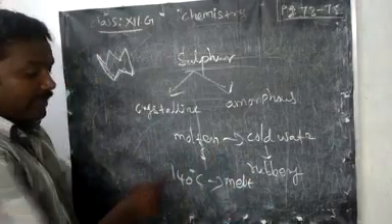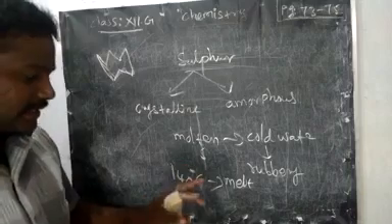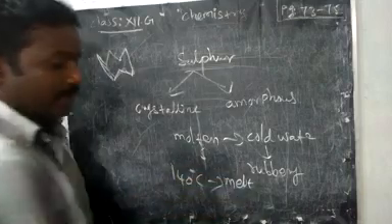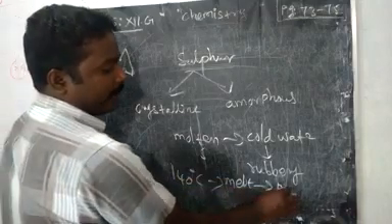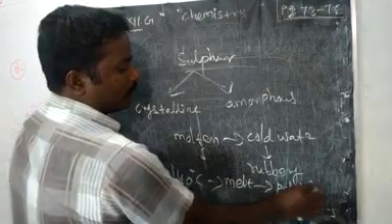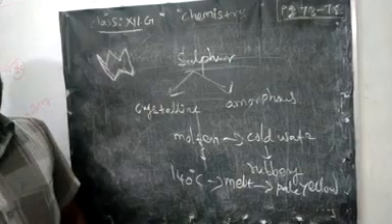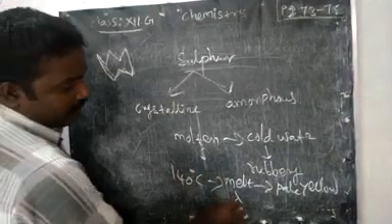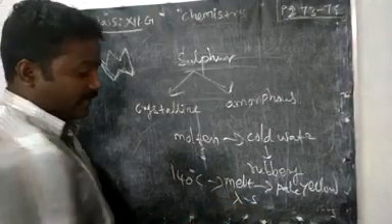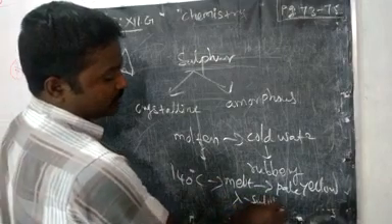Monoclinic sulfur will melt at 140 degrees Celsius, becoming a mobile pale yellow liquid. The liquid form of sulfur is called lambda sulfur.